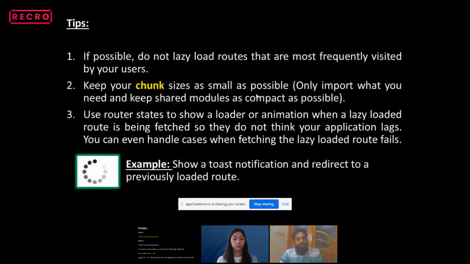Next is tips. Coming to the tips, what I would suggest is, if possible, do not lazy load routes that are most frequently visited by our users.